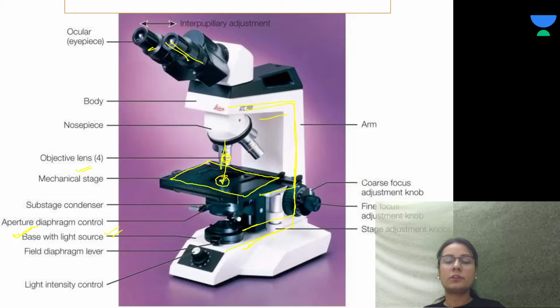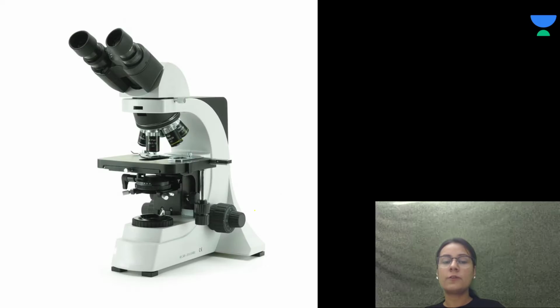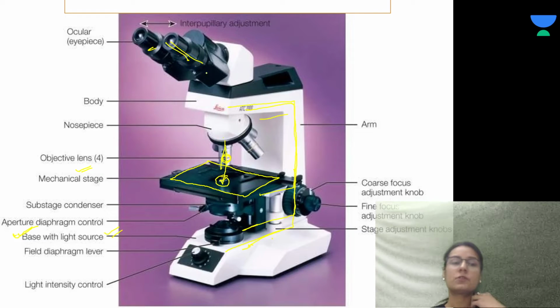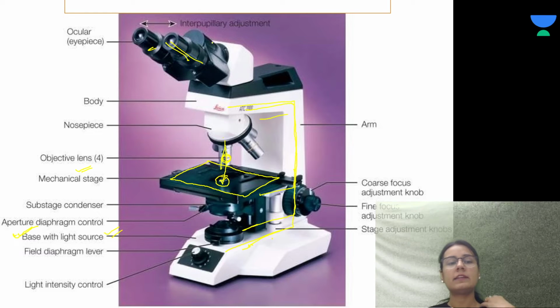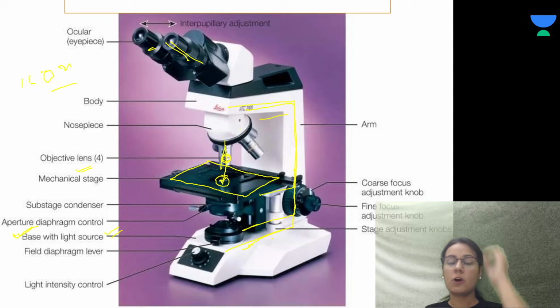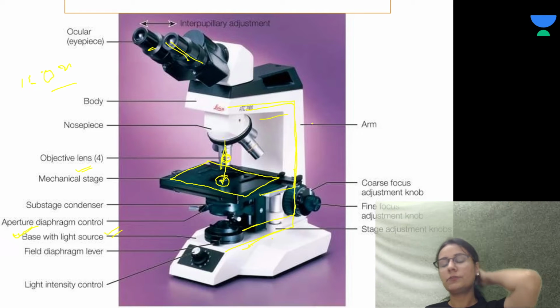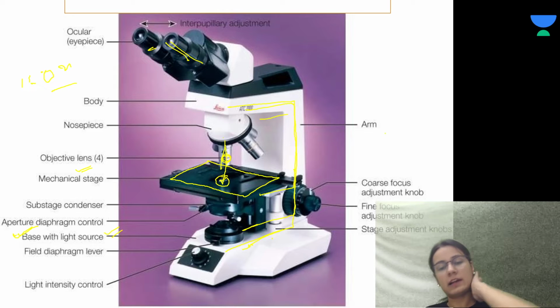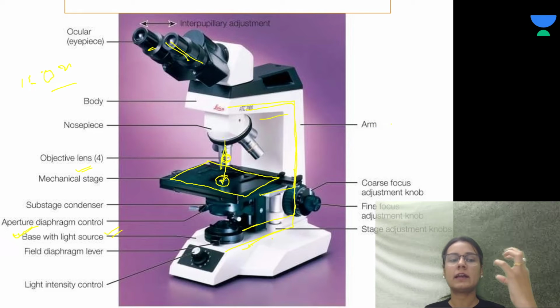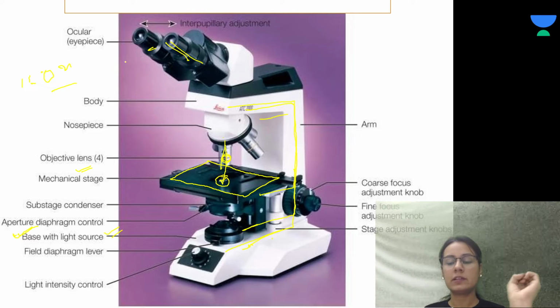So we'll talk about the objective lens, that is of 4x, 10x, 40x and the 100x. This is the ocular eyepiece, a binocular eyepiece having a magnifying power of 10x, and the objective lenses, that is the 4, 10, 40 and 100. A C-shaped arm is present connecting the ocular and the objective lens, and a stage is present that is holding the slides.